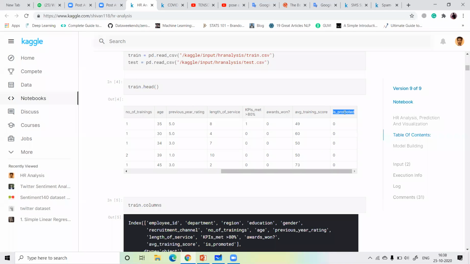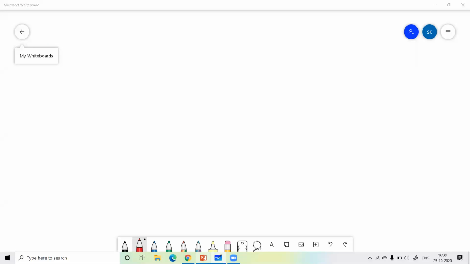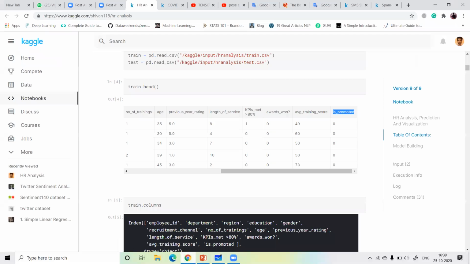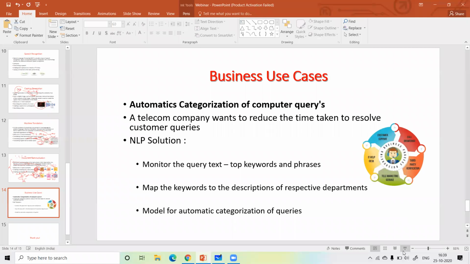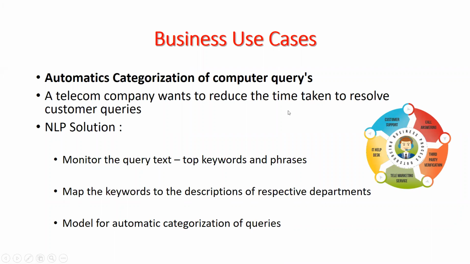If you go for an interview at any company like IBM or TCS, and you call a company for business use cases and ask for customer support or help desk support, then our NLP model first receives your data.